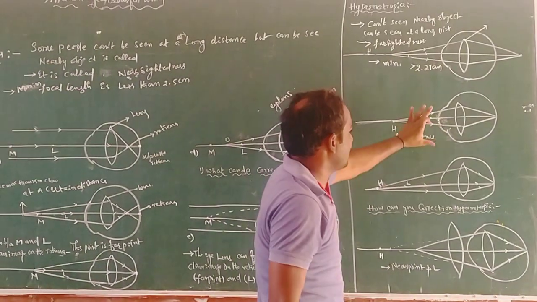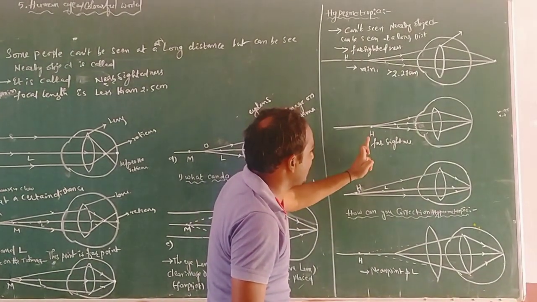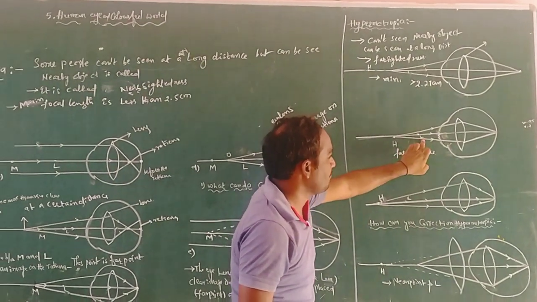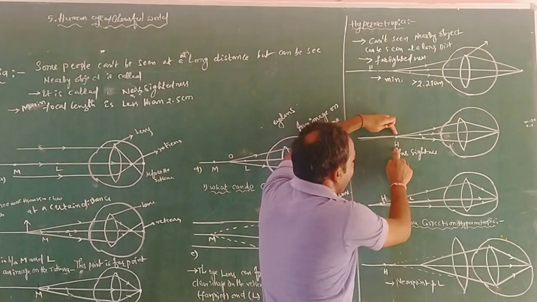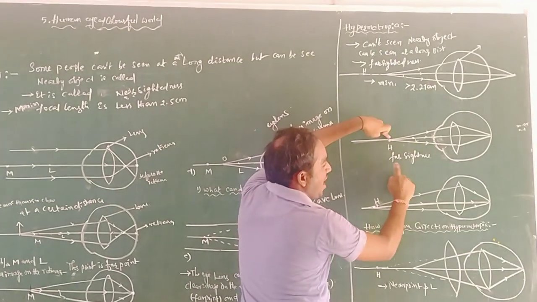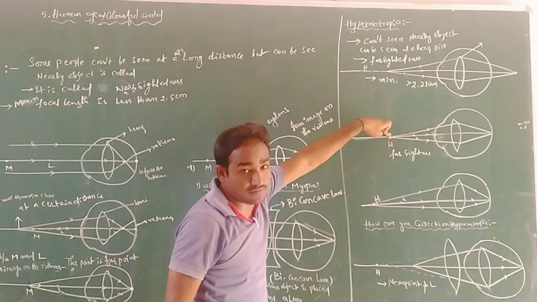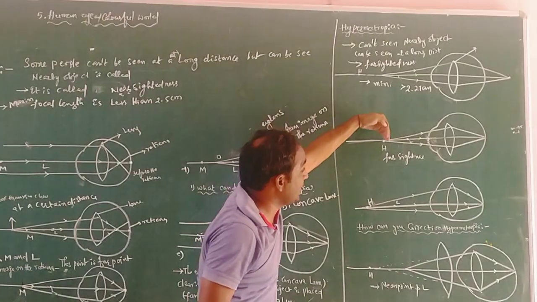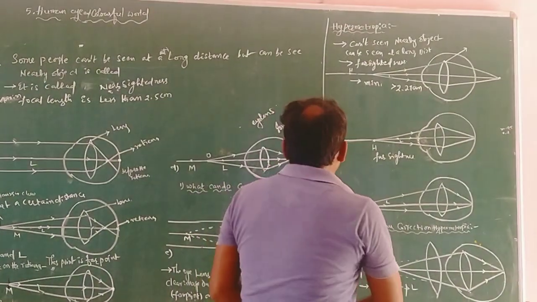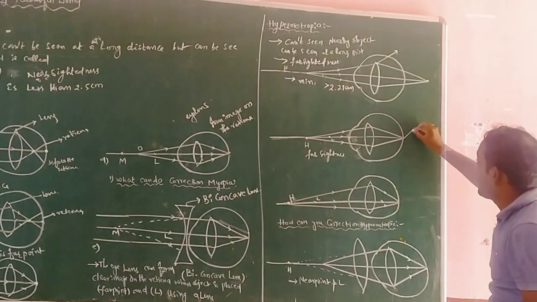See, this is the structure of the human eye. In between, for example, the object is at the far point or the least distance of distinction. If the object is at position H, that point is called farsightedness. So if the object is at H or beyond H, the eye lens can form the image on the retina.